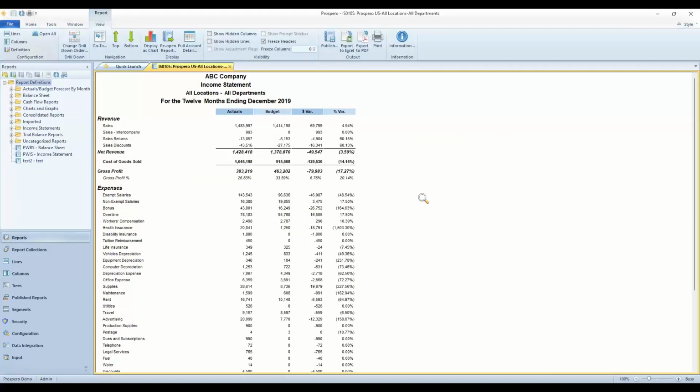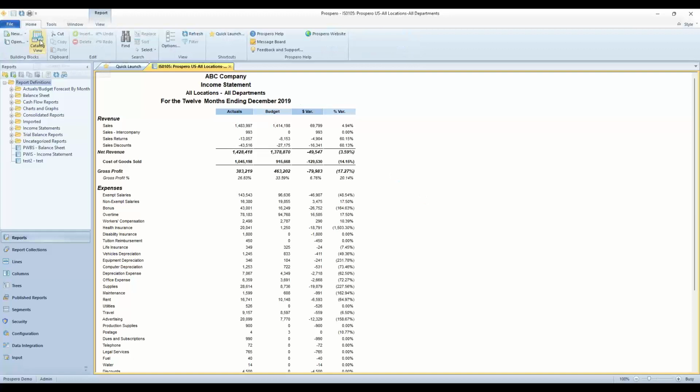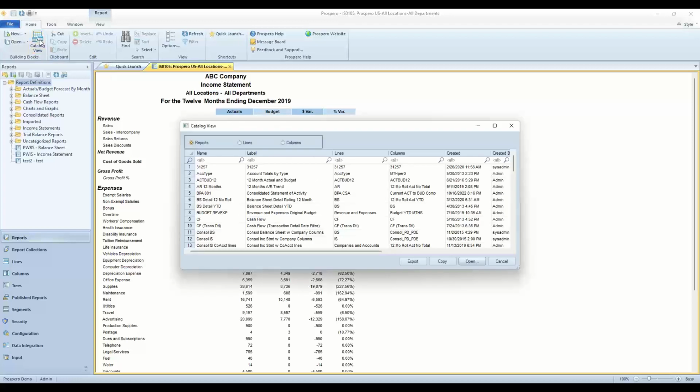Okay, I'm back to the report tab with you. I want to mention a couple things on the home button up top for the home menu. I've got the catalog view. So if you ever wanted to see all of the report definitions you have inside Prospero, you can click that. Every row here is a different report definition inside Prospero. Shows you right away what line set each one of these uses, what column set each one of these uses. And a lot of these line sets and column sets, these are mix and matchable and reusable. Same way FRX will let you mix and match and reuse all those definitions for rows and columns. We do as well. Just a great way of reducing maintenance.